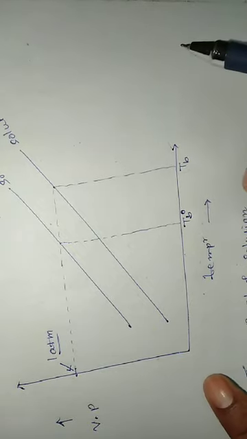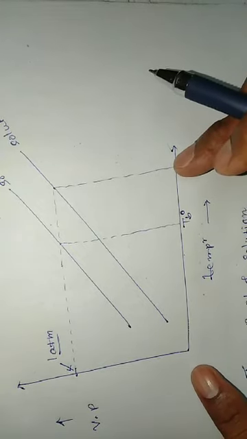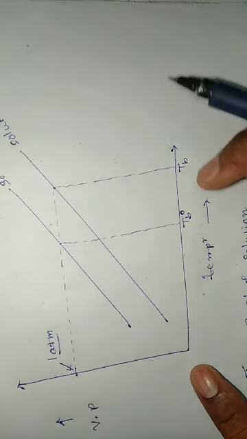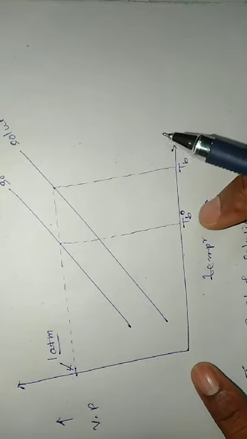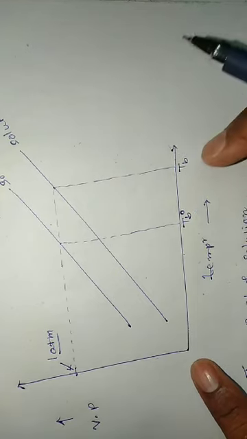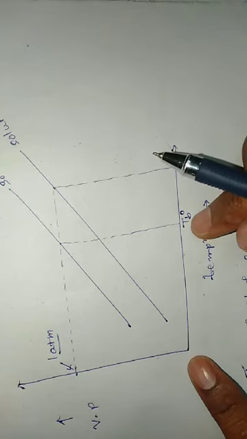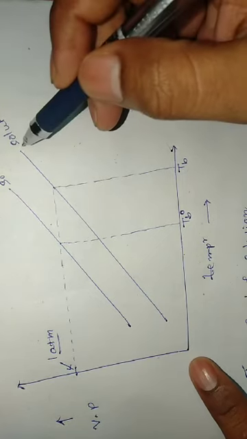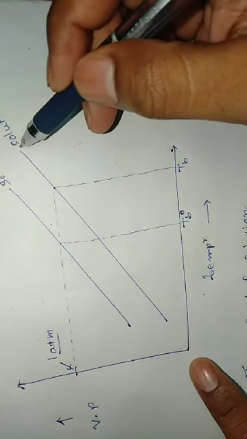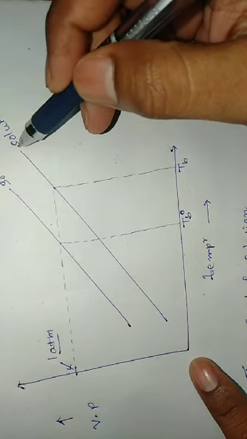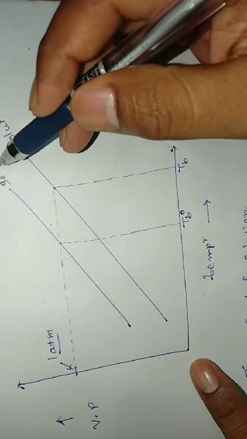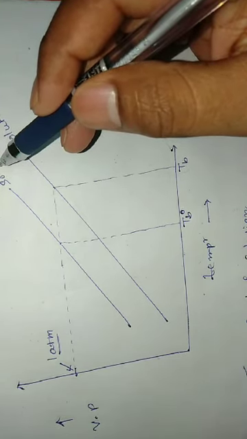According to this graph, the boiling point of the solution TB is greater than the boiling point of the pure solvent. Why is the boiling point of the solution greater? Because at a constant temperature, the vapor pressure of a solution is lower than the vapor pressure of the pure solvent.